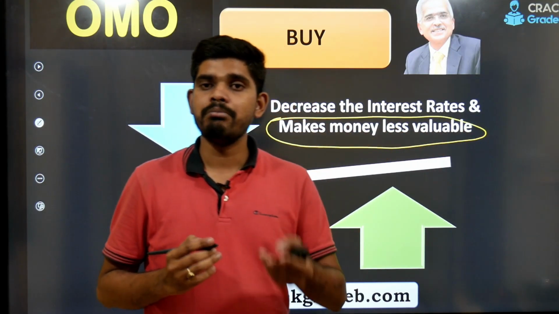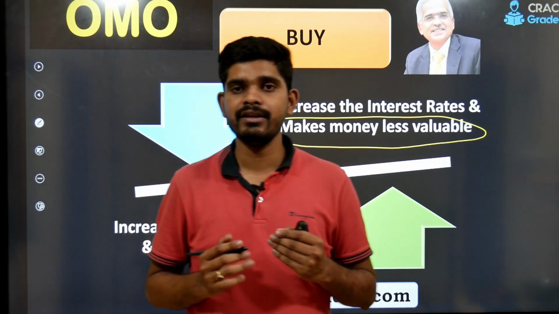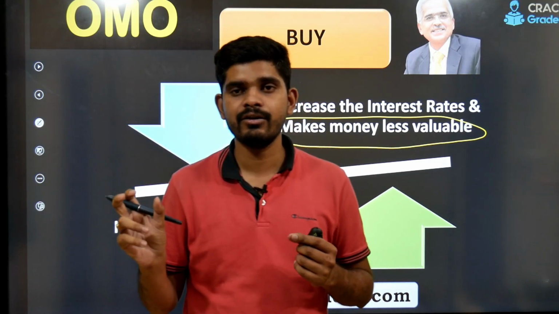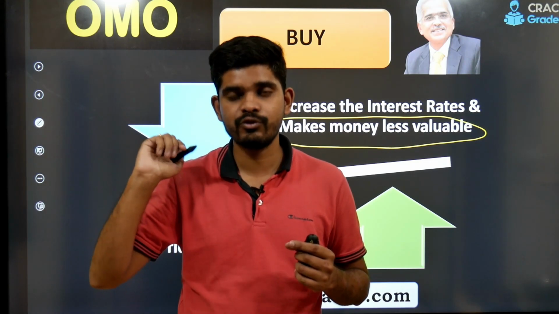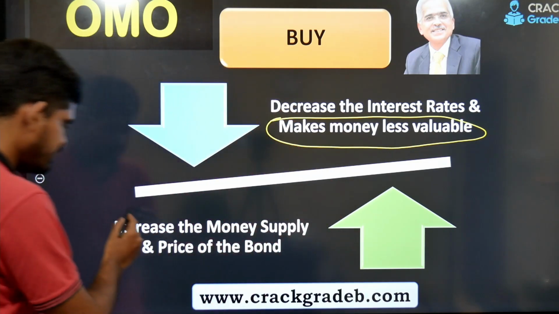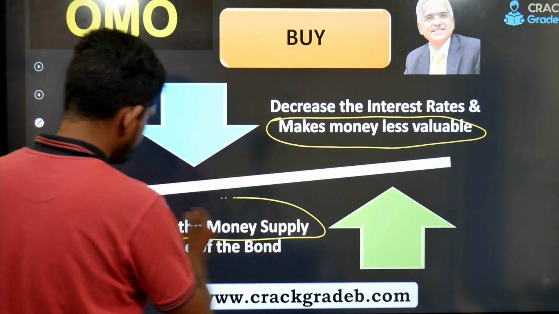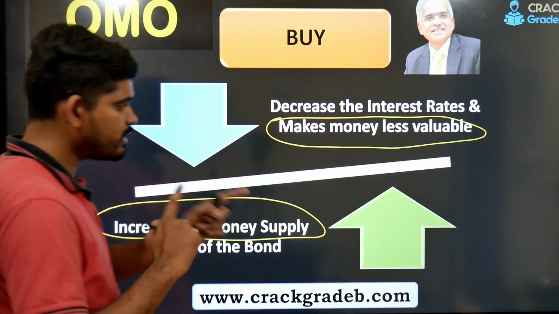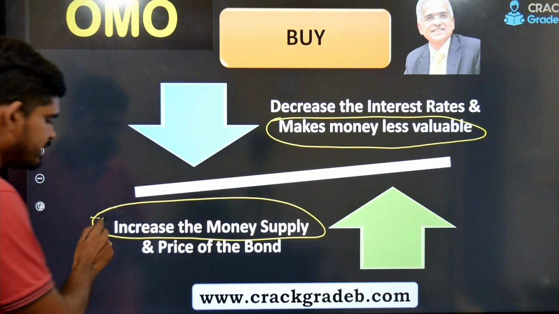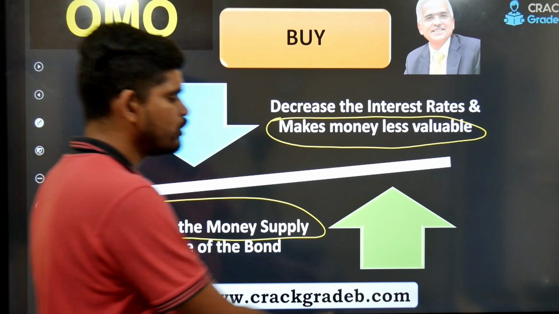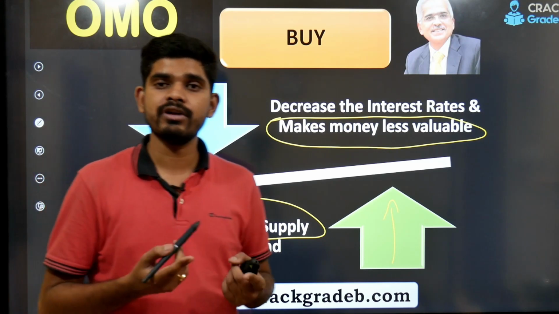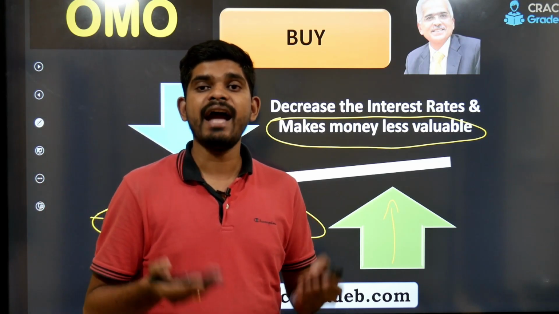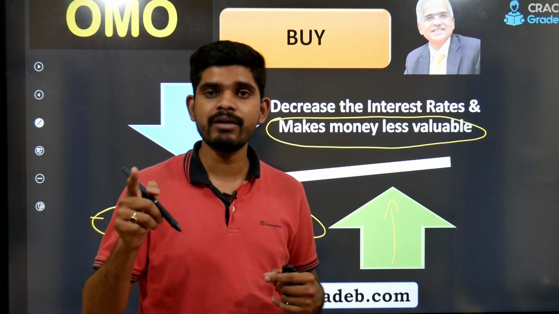Buying of government security has the effect of increasing the money supply. So see the inverse relationship. On the one hand, the money supply is going up, so the money in the hands of the people also goes up.